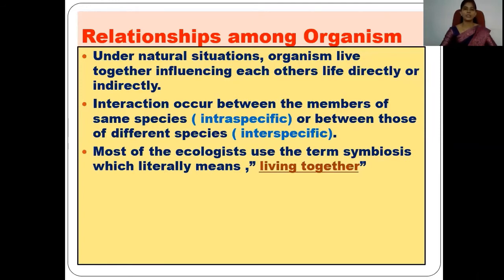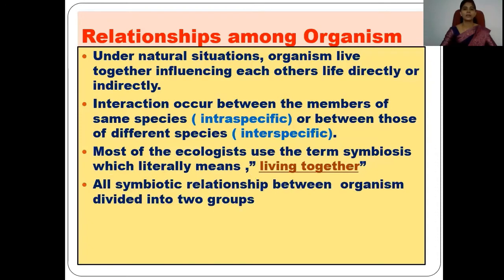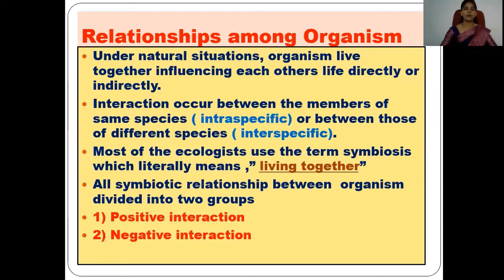Most ecologists use the term symbiosis, which literally means living together. Whenever animals are living together in nature, they continuously affect each other's life directly or indirectly. So there is a continuous interaction within these organisms. These types of interaction are broadly divided into two types, depending upon whether both partners are benefited from each other, or only one partner is benefited and the other is harmed.